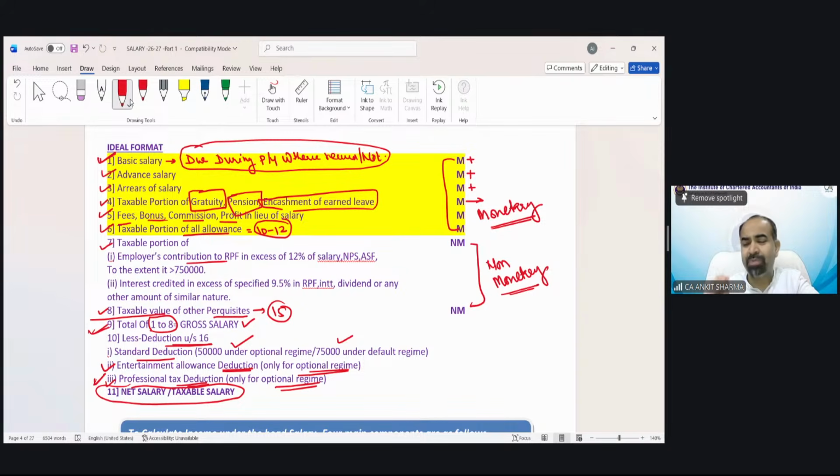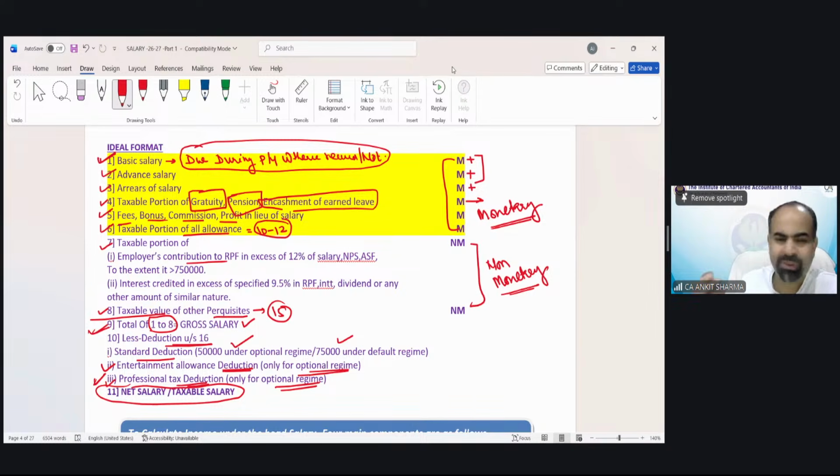If anything has been taxed as basic salary on due basis, that cannot be taxed on received basis later. And if anything has been taxed as advance salary on receipt basis, that cannot be taxed again on due basis in future. So this is the basic general rule that same income cannot be taxed twice.